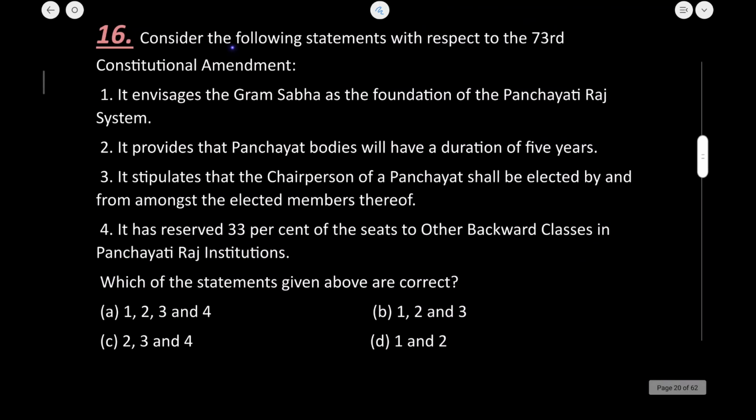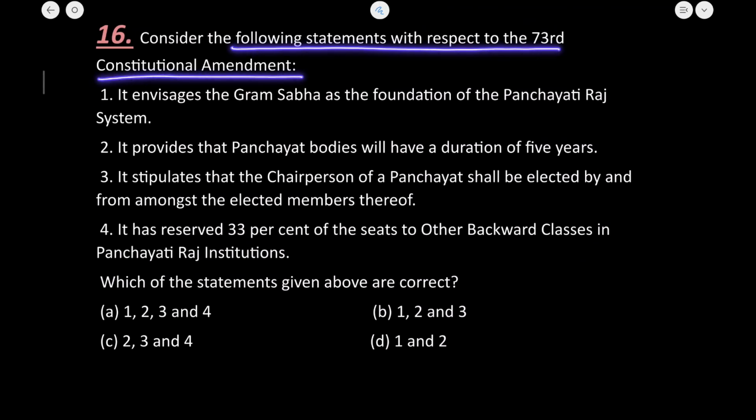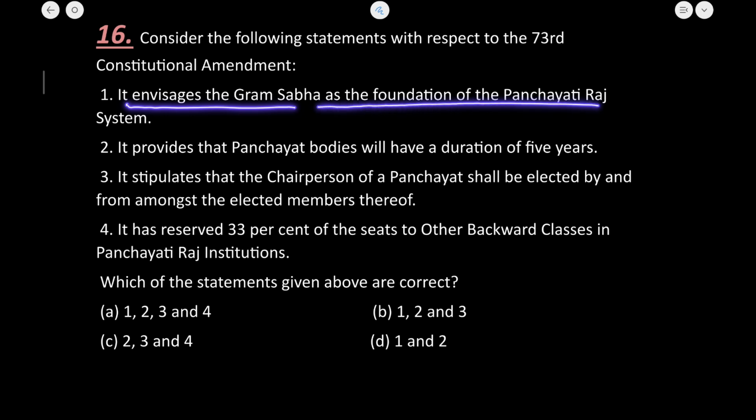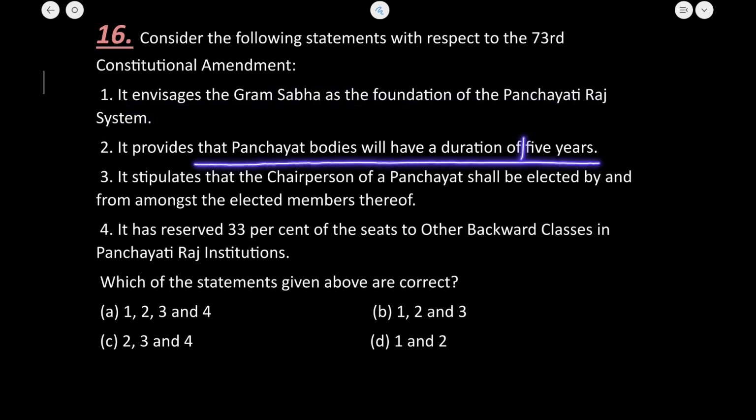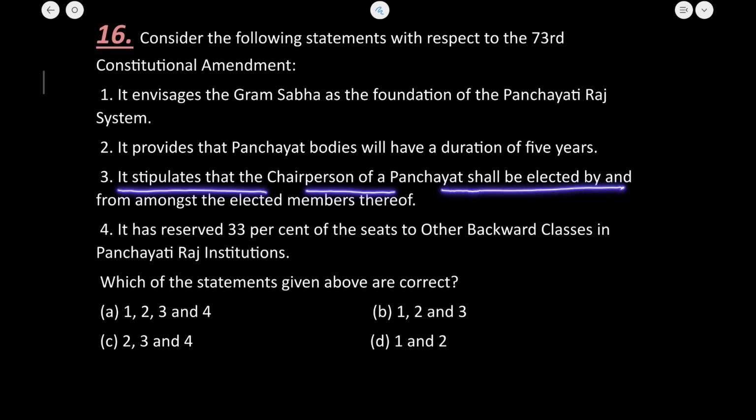Next is, consider the following statements with respect to the 73rd Constitutional Amendment Act. So let us see the statements now. It envisages the Gram Sabha as the foundation of the Panchayati Raj system. Yes. What is the Gram Sabha? It is the group of the people who are registered in the electoral roll of the area. It provides that the Panchayati Raj bodies will have a duration of 5 years. Absolutely correct.